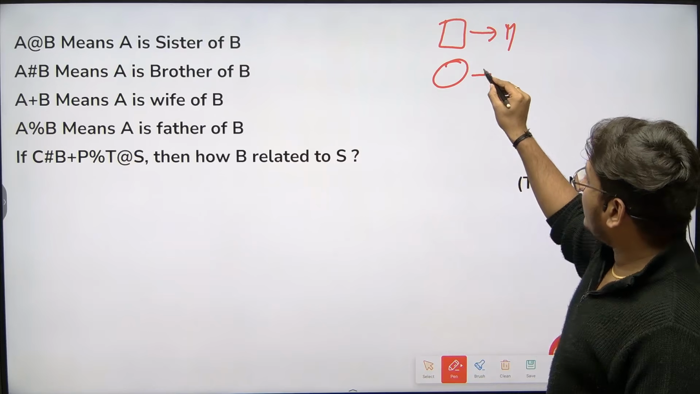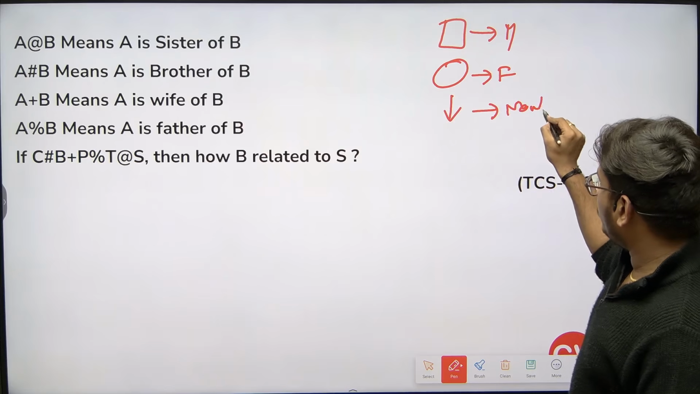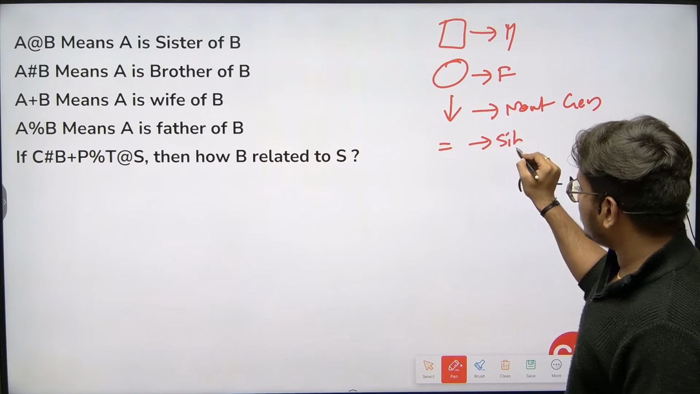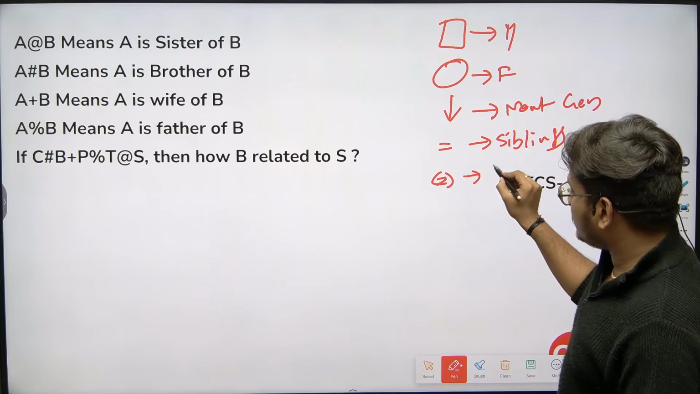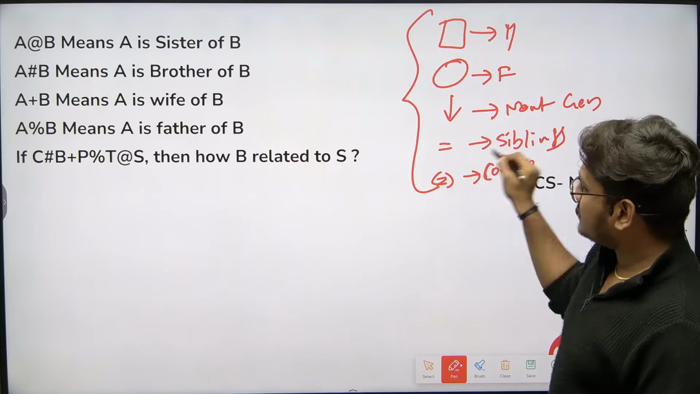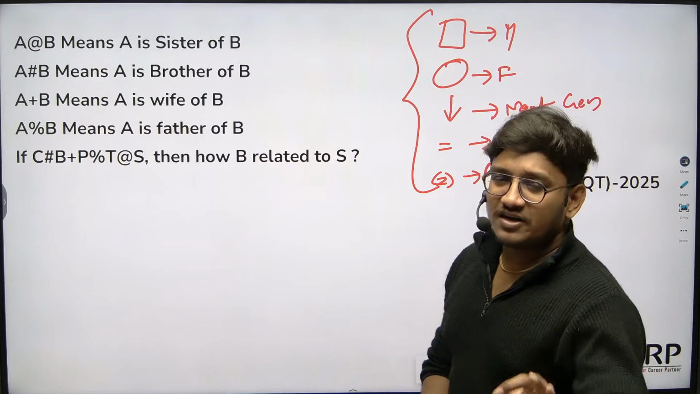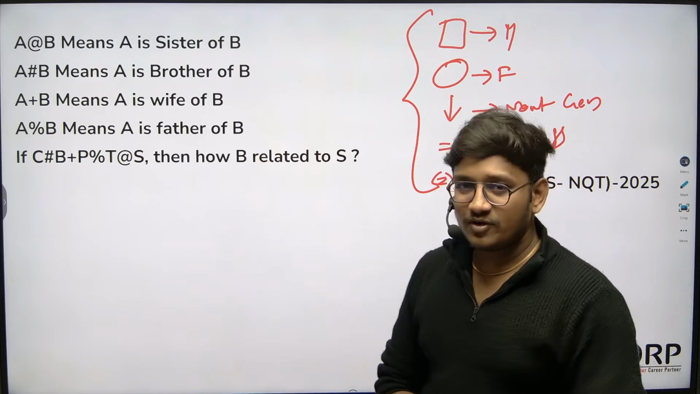All female candidates will be represented in a circle. Next generation means a downward arrow. Equals to means siblings. Equals to with a double arrow represents a couple, meaning wife and husband. So these are the 5 symbols. If you know how to use them, it's a matter of just 30 to 40 seconds. You can solve any question from blood relations, especially of this pattern.